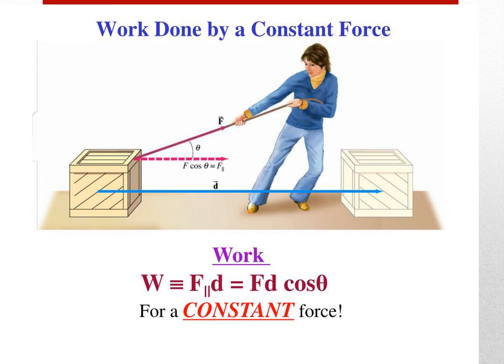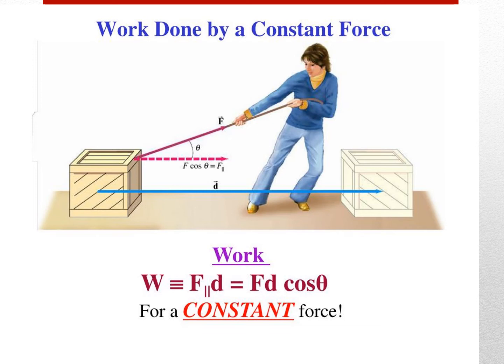I will give you a simple example. An object of mass 1 kg is sliding from top to bottom on a frictionless inclined plane of angle theta. Problem 4.3. The length of the inclined plane is 10 meters, as shown in the figure. You are asked to calculate the work done by the gravitational force and the normal force on the object.